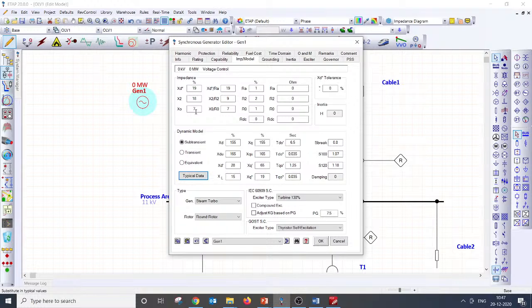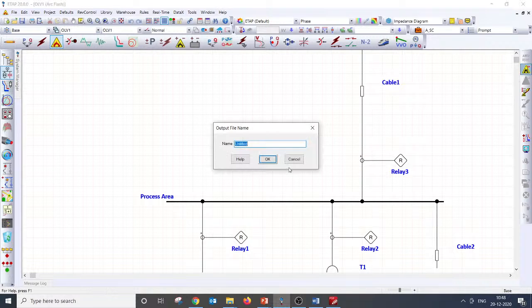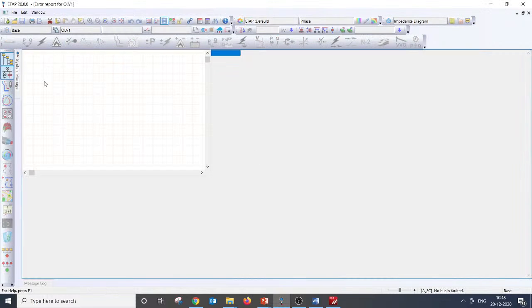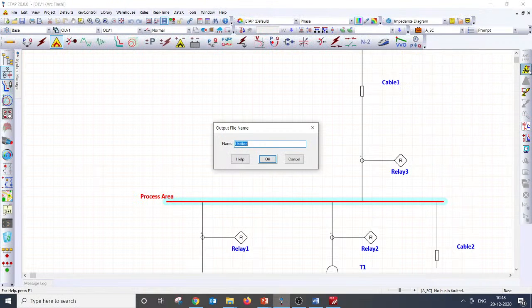I think the error that FCT is not determined is coming simply because you have not coordinated your relays and the fault is not cleared by the relays. FCT is fault clearing time not determined. That will come only when you have not coordinated the relays properly. If you have set the relays and correctly assigned the circuit breaker, then that error will definitely not come. So let me quickly answer that question also in the ETAP Org Flash. Okay, I think I have not created a fault. Let me create a fault at this bus and I will show you.